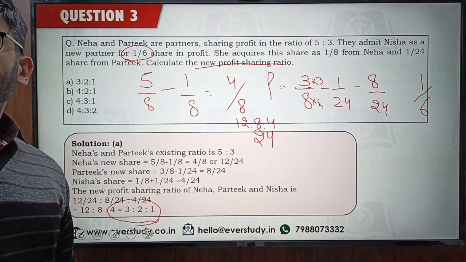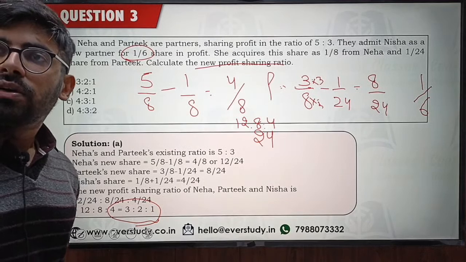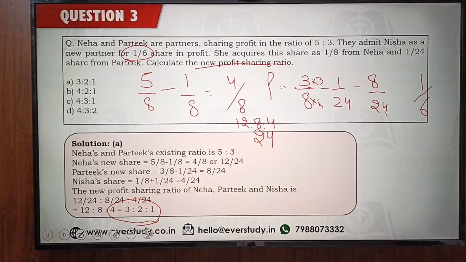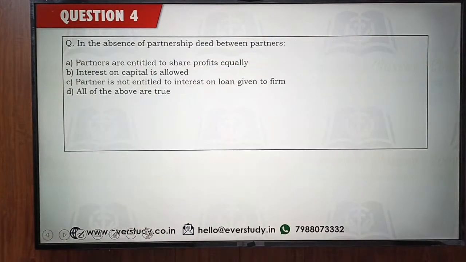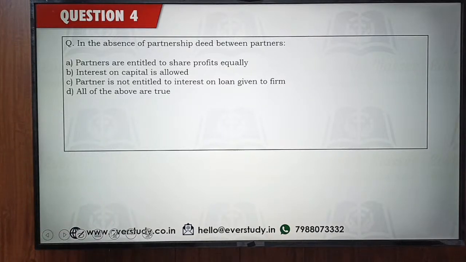So this was a very easy question. Okay. Now I can see all the answers as option number A, which is perfectly right. Yes, Shalini, 12/8/4, which is ultimately going to be 3:2:1. So now let's come to the next question.